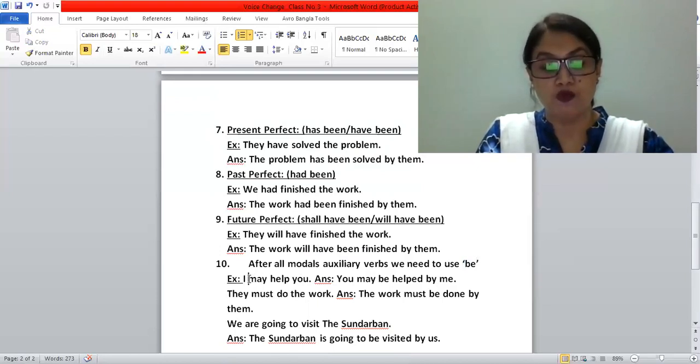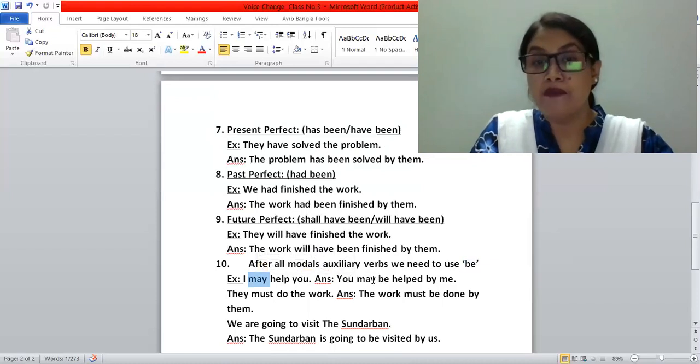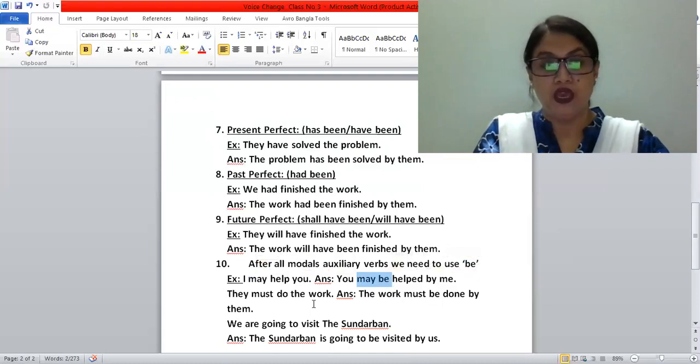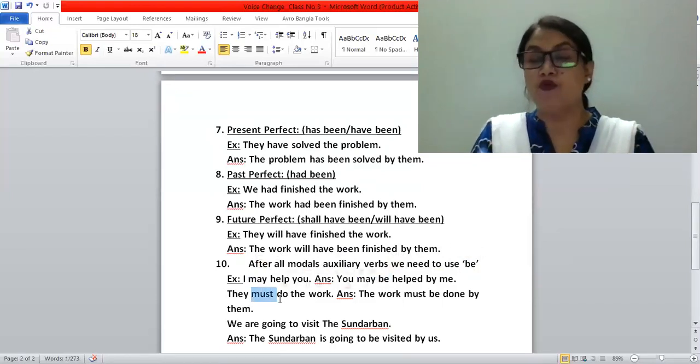This may is a modal. In passive form, we need to use: You may be helped by me. Look at another example: They must do the work. Must, so in passive form we need to change it into must be. I must do the work. The work must be done by me.